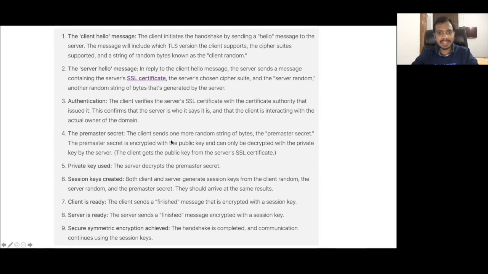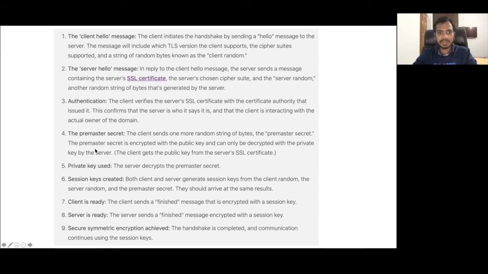So the client sends one more random string of bytes. This is called the pre-master secret. This pre-master secret is encrypted with the public key and can only be decrypted with the private key by the server. So what will the client do? Of course the client will also get the public key from this SSL certificate. What is the public key of the web server? It will get that from the SSL certificate because in the SSL certificate, if you remember, one of the important fields was the public key of the web server.